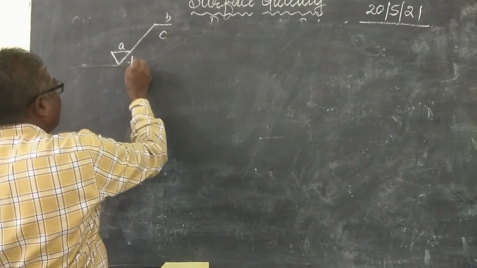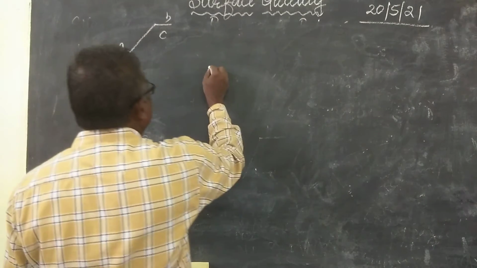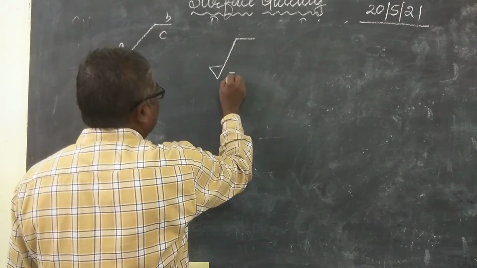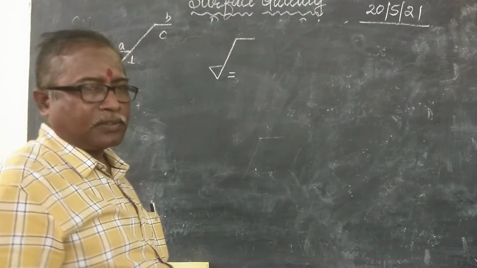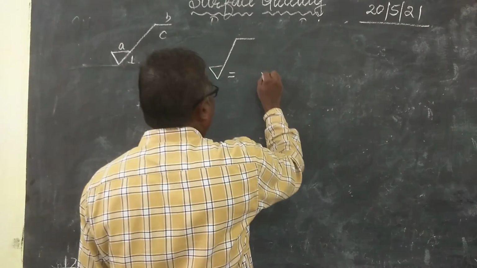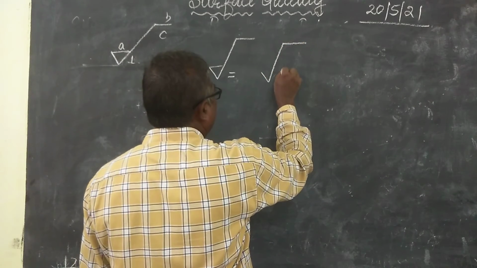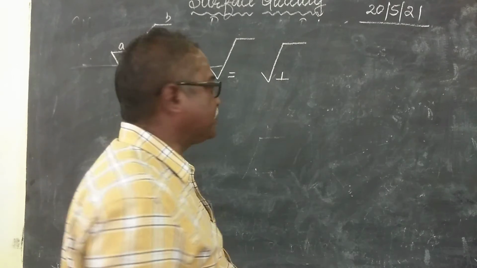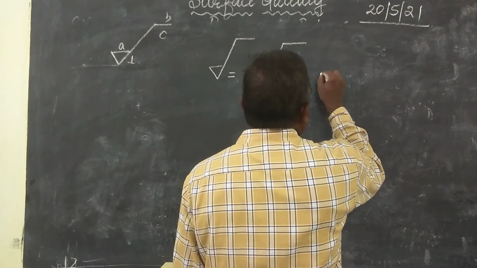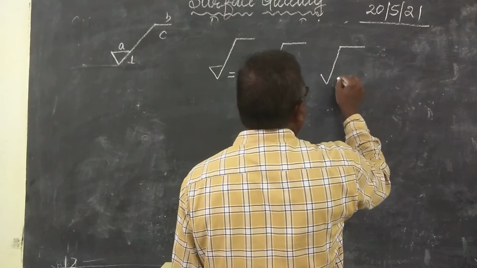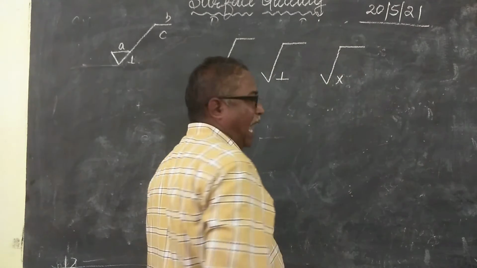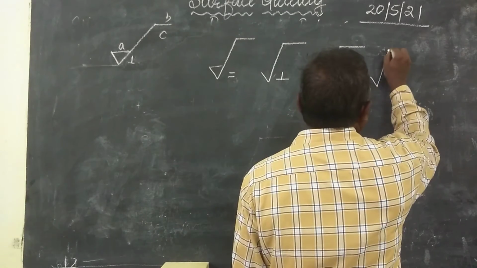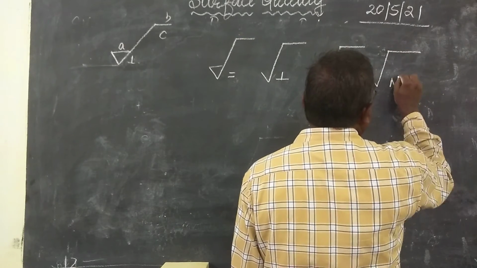This direction of lay is when the triangle is given like this and two lines are given parallel. Then when the line is given like this, perpendicular, the symbol is given like that. Then another line will be given like this, angular. Another will be given like this, multi-directional.